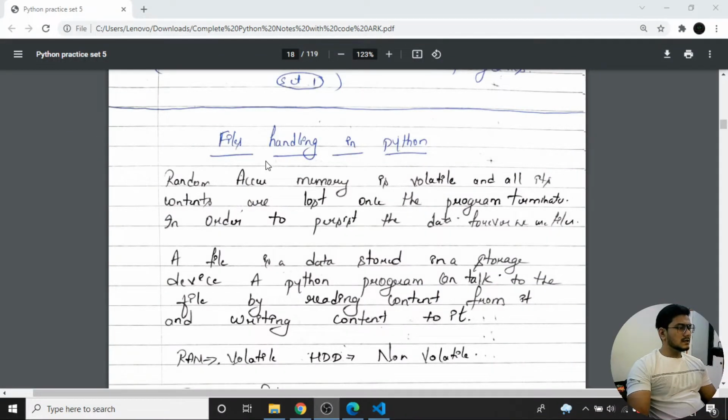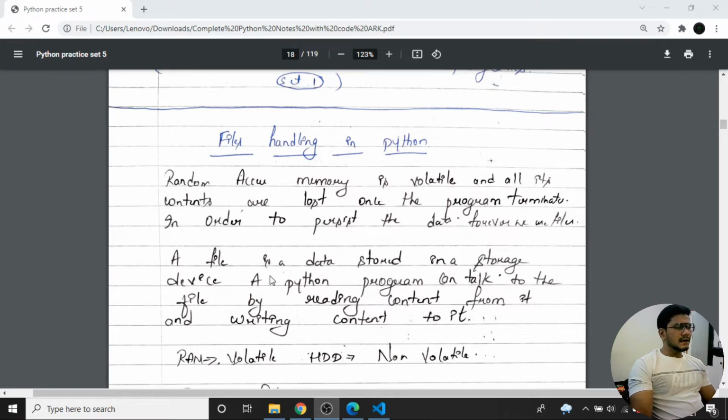Okay guys, let's start with the coding part. Here I have opened the notes, in which I have written about file handling in Python. Random access memory is volatile and all its contents are lost once the program terminates. In order to persist the data forever, we use files. So once the program terminates, the data will get stored and we can access it.